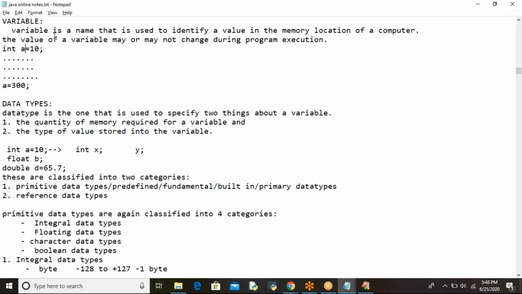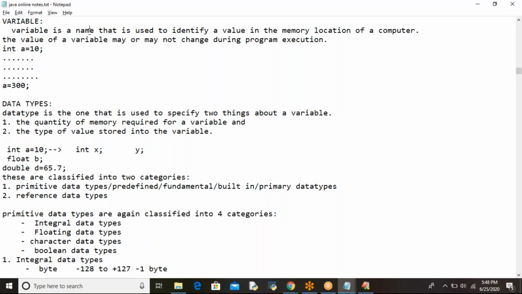Got it clear? So, variable is nothing but a name that is used to identify a value in the memory location of a computer. The name itself says variable, varying. You can change the variable value, or you may not change it. It depends on your program execution. Sometimes you may change the value of the variable or sometimes you can use the same value too. Got it or not? Okay.